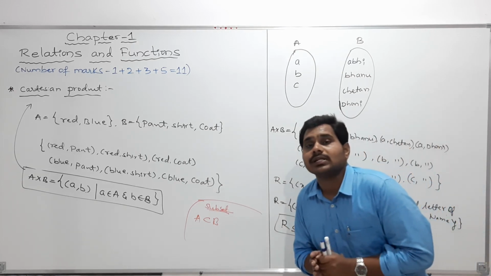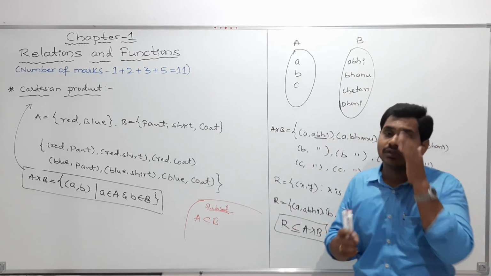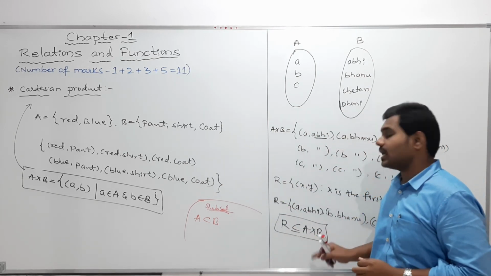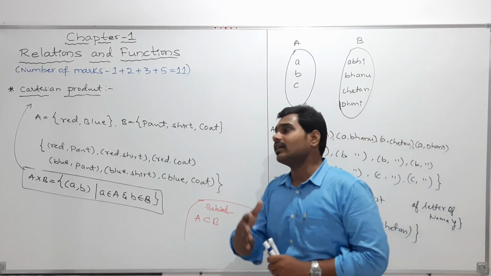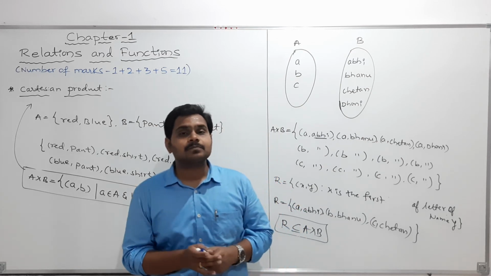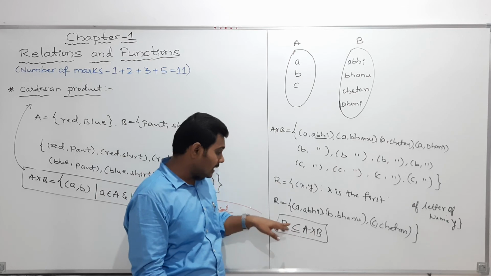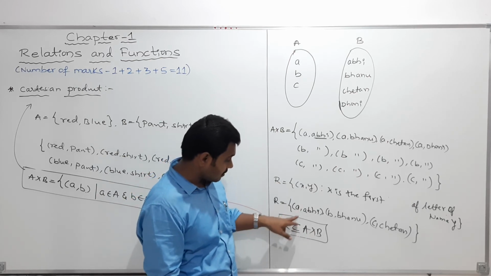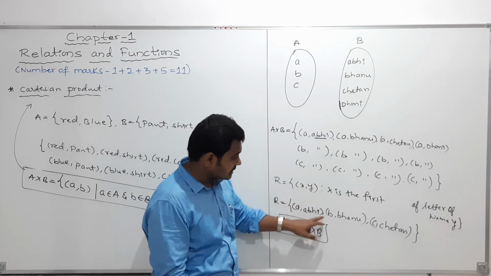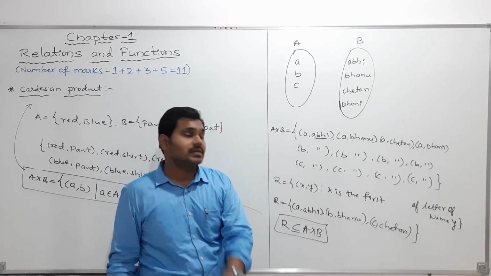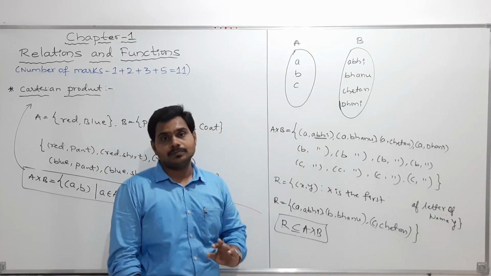So simply, my dear students, if I say that R is a relation, you should understand that it is a subset of A cross B. So this we call a relation. This is a very important concept you should remember. Whenever I say that R is a subset of A cross B, you should understand that whatever elements are present in R, all those elements, such ordered pairs, are a subset of A cross B. That you should come to know.